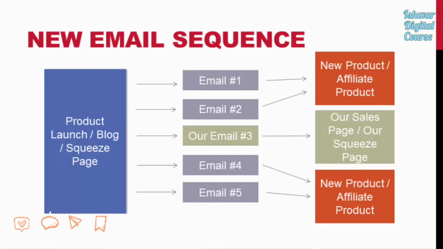So basically what we're going to be doing is finding people who have large email lists inside of our niche. We're going to be contacting them, and we are going to be working with them so that they will place our email swipe inside of their email sequence. Let's say they're sending out an email every other day. We're going to slip in there and see if they'll send out our email on one of these days instead of their own email, or if they don't have anything to send out, they will be more willing to send out our email instead. It's a really simple but very powerful method.